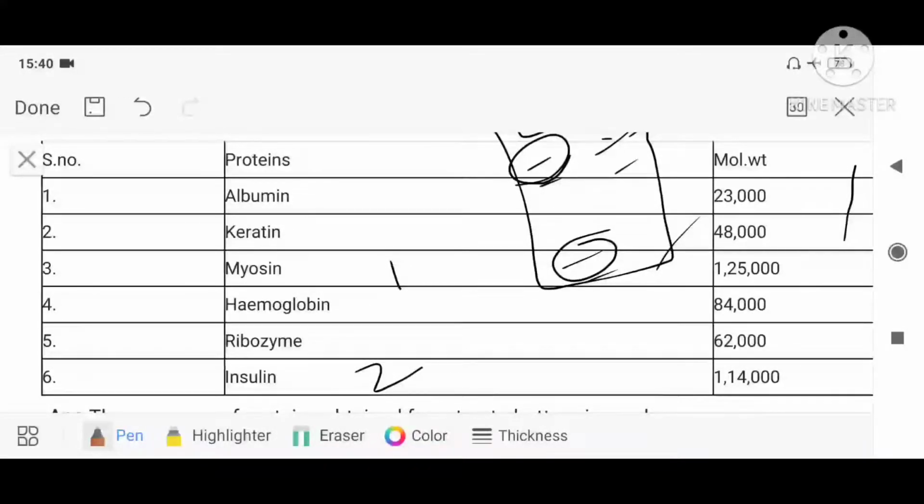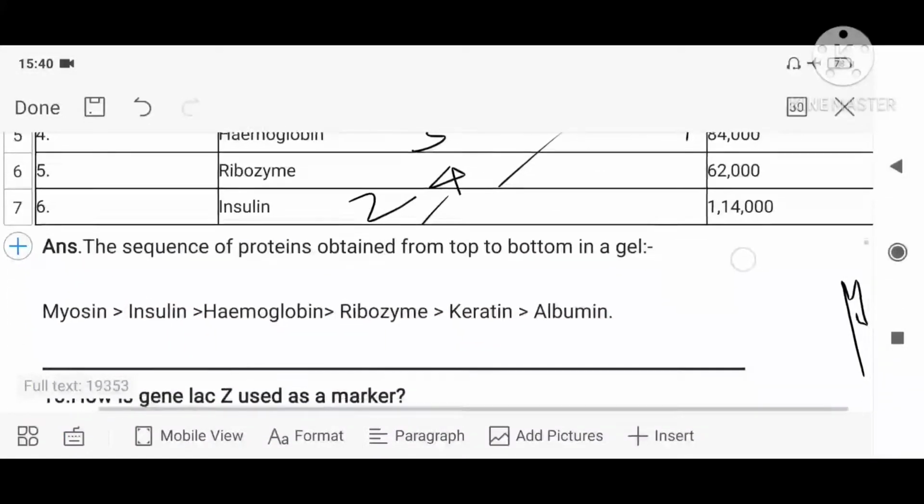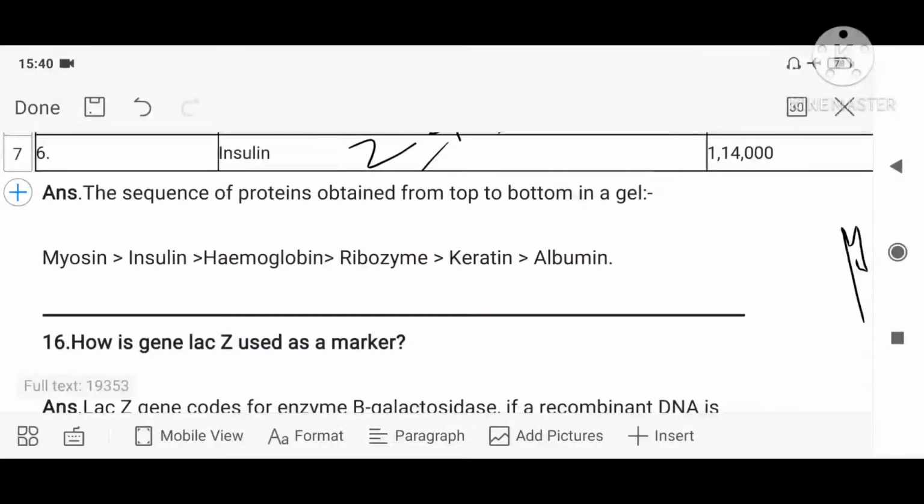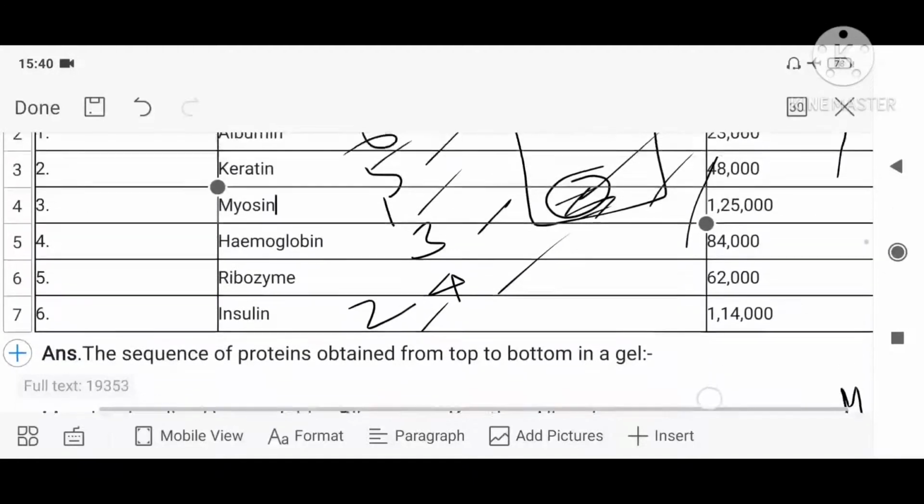What is the third one? Third one is hemoglobin. Fourth one is your ribozyme. Fifth one is your keratin, and sixth one is your albumin. So albumin will be at the top, followed by keratin, followed by ribozyme, followed by hemoglobin, followed by insulin, and at the bottom it will be myosin. So that is the answer. The sequence of proteins obtained from top to bottom is myosin, followed by insulin, hemoglobin, ribozyme, keratin, and albumin, the order which we have discussed.